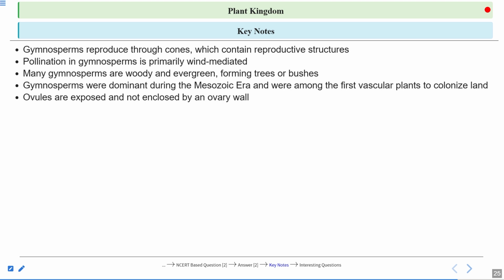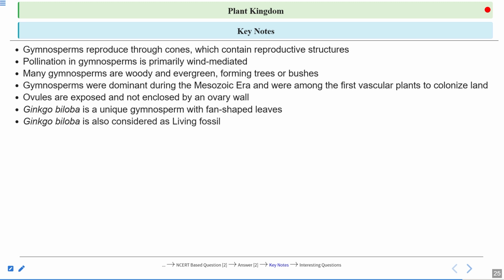Ovules are exposed and are not enclosed by any ovary wall. Ginkgo biloba is a unique gymnosperm with fan-shaped leaves. Ginkgo biloba is also considered a living fossil. This is the living fossil, meaning from the remote past we do not find any change from very long back. So this is considered a living fossil.